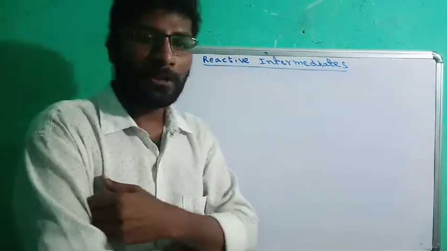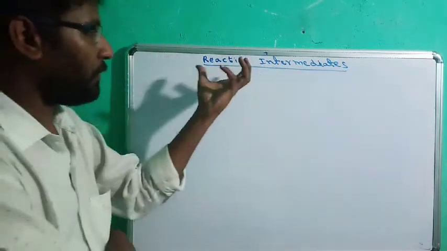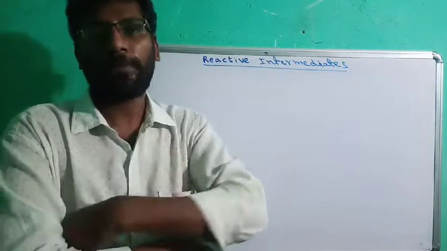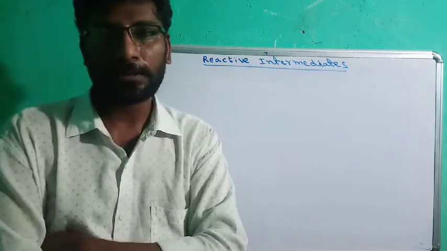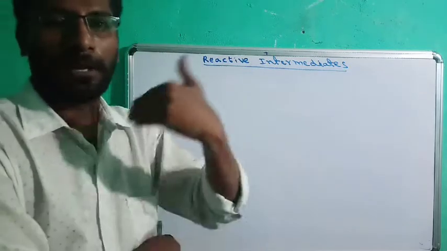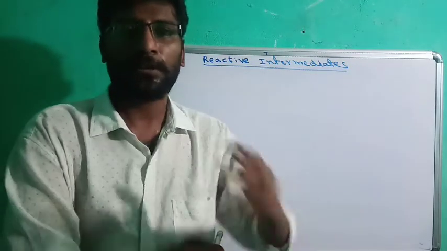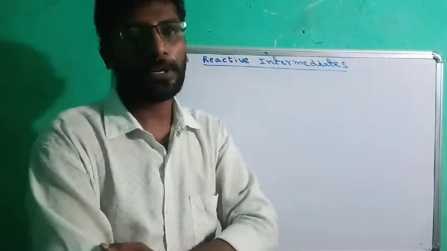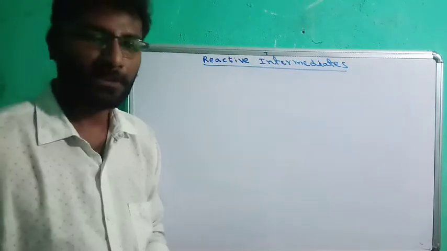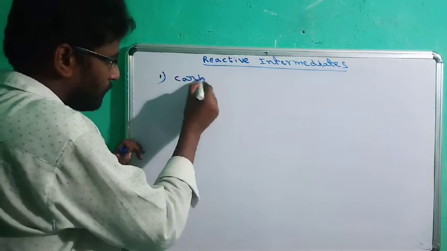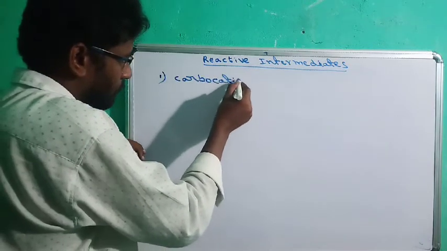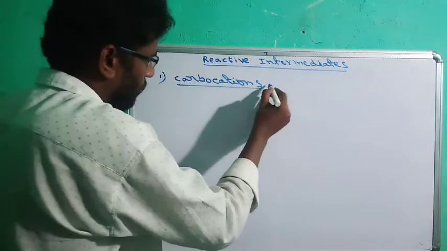So what are the reactive intermediates? Reactive intermediates can be classified into a number of types like carbocations, carbanions, carbon free radicals, carbenes, nitrenes, benzynes. There are a number of reactive intermediates. One by one we will see. The first one is carbocations.